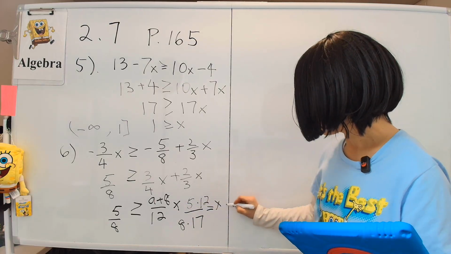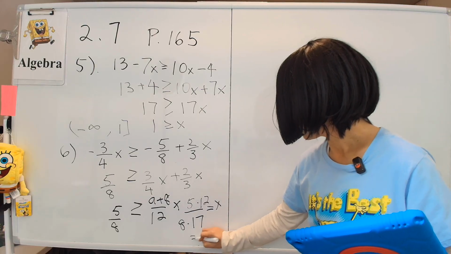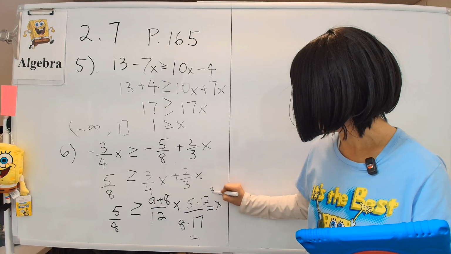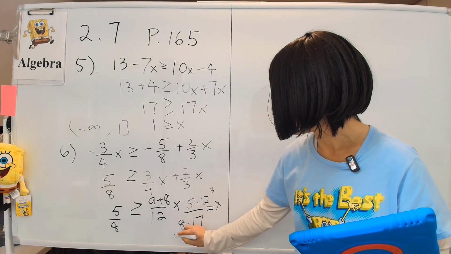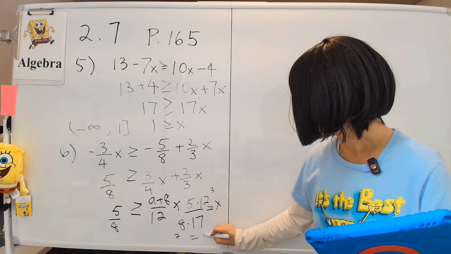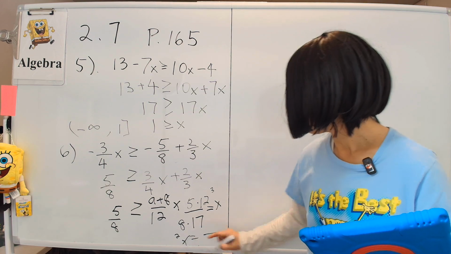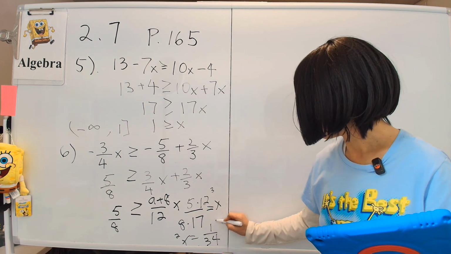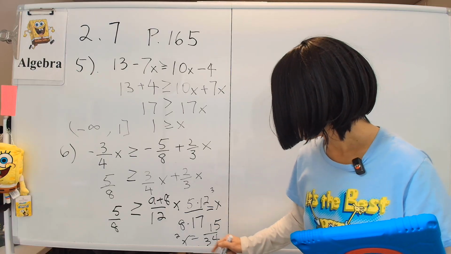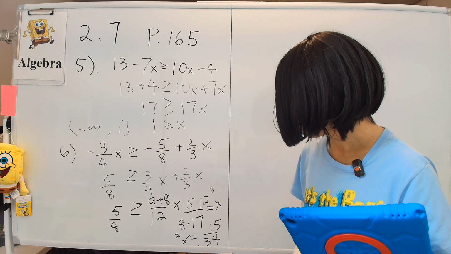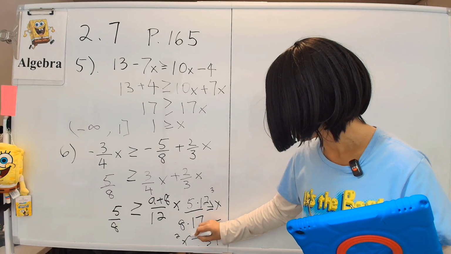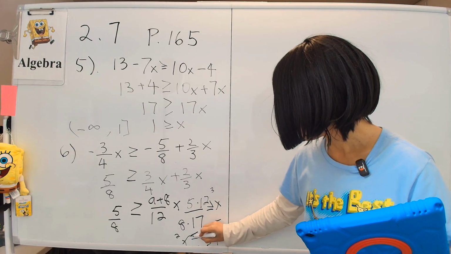And that is going to be equal to, okay, we can cancel out the 4 here, that will be 3, and cancel out the 4 here, that will be 2. So x should be, if I didn't mess up, 2 times 17 is 34, and 3 times 5 is 15, and that's what it's, I wrote that wrong, bigger than. Don't forget the bigger than, because we're not doing equal right now. So I turned it around, so the smaller side has to follow.